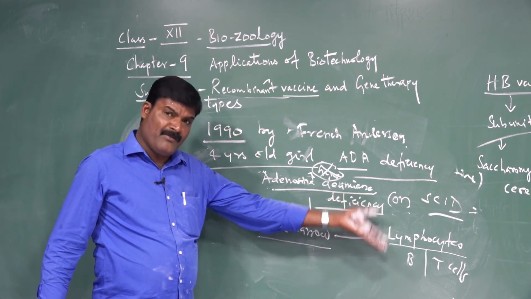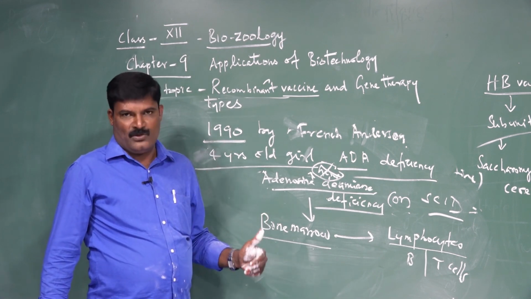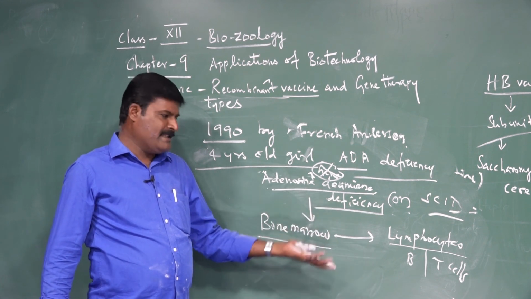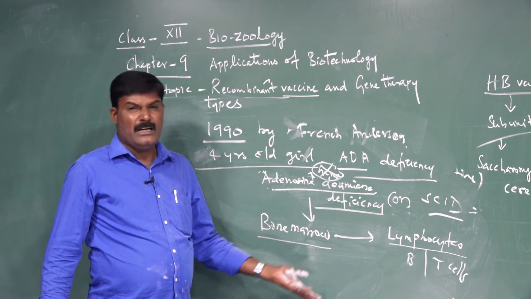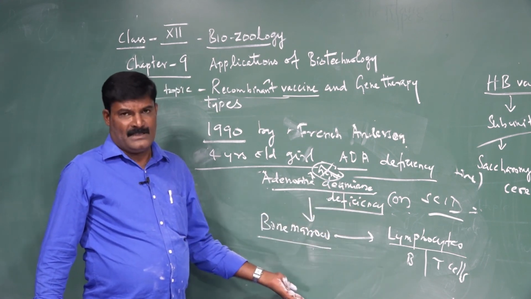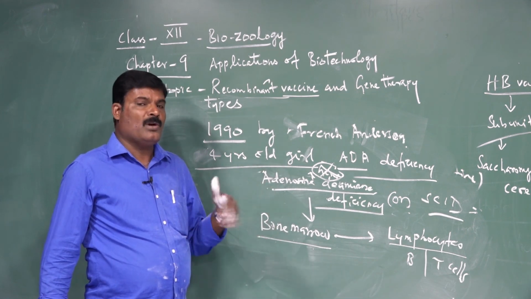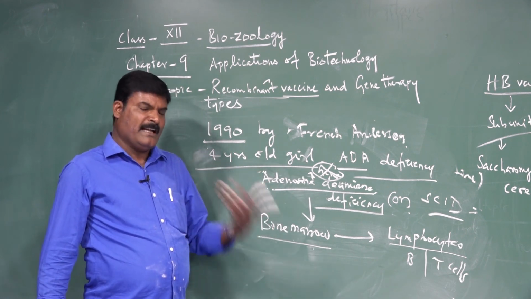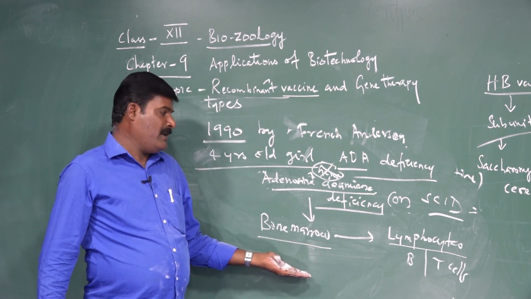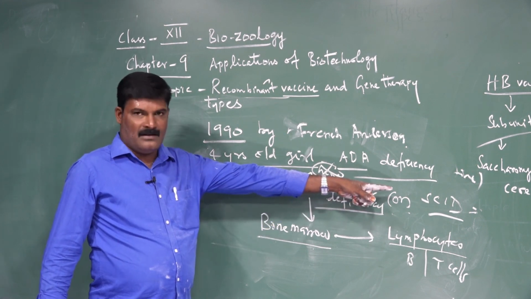These lymphocytes are very important to our body because they prevent the entry of pathogens and kill the pathogens. So that girl has poor immunity, because both B cells and T cells are absent. It is a poor immune response, a total decrease in the amount of lymphocytes, caused by ADA deficiency. This is otherwise called SCID.